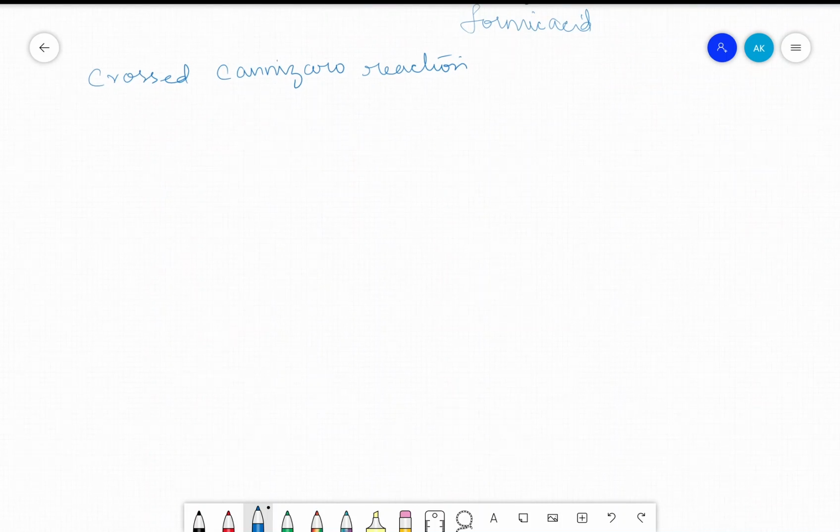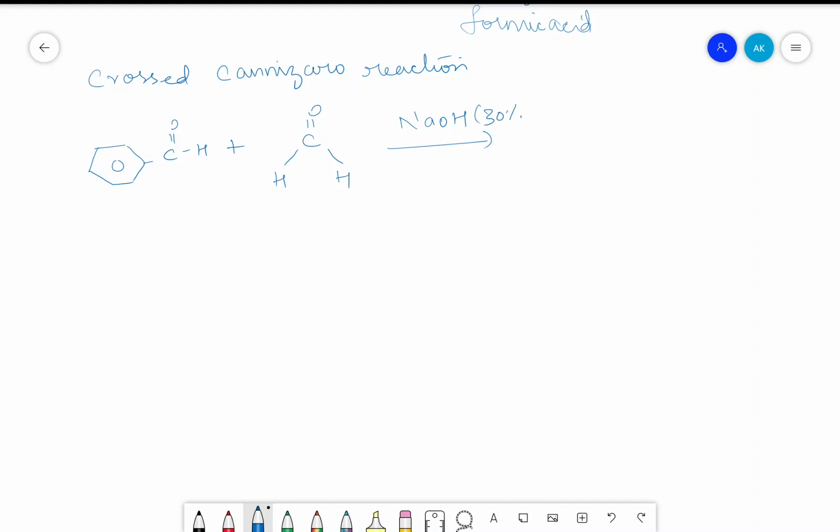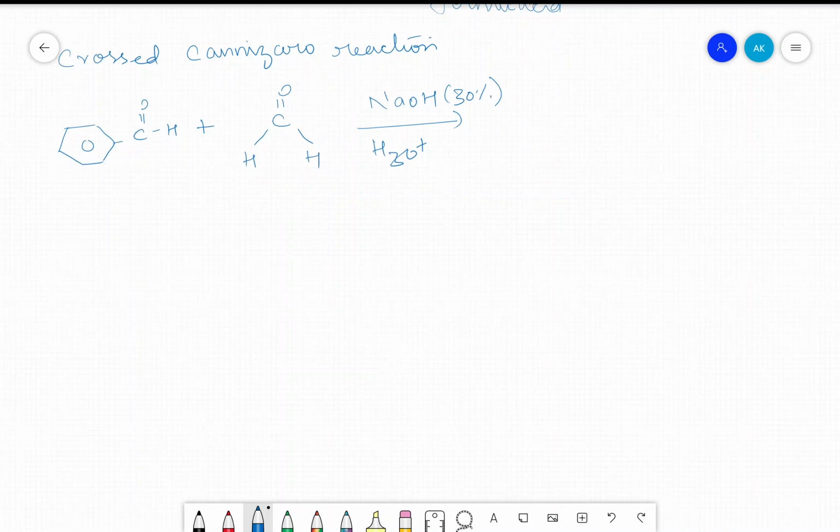So what you are going to write here is C double bond O H reacts with H C double bond O H in the presence of NaOH, 30%, they have specified in some notes, then H3O plus.